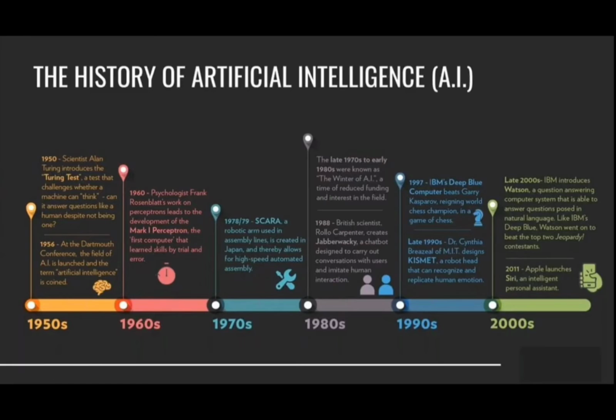Next, in 1988, human interactions were imitated with the help of chatbots. When chatbots were introduced in 1988, it was very wonderful actually.